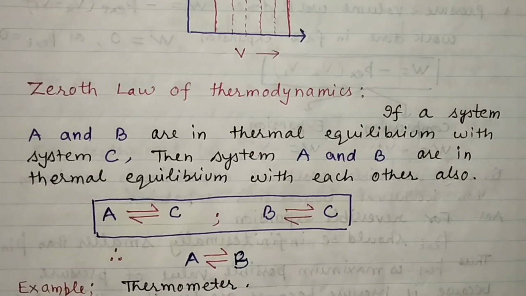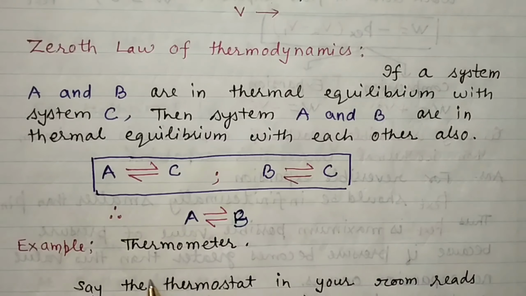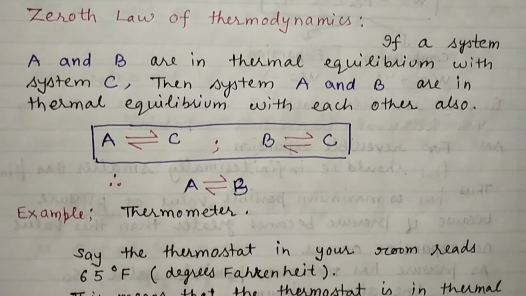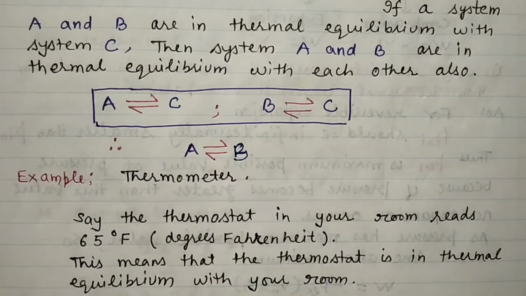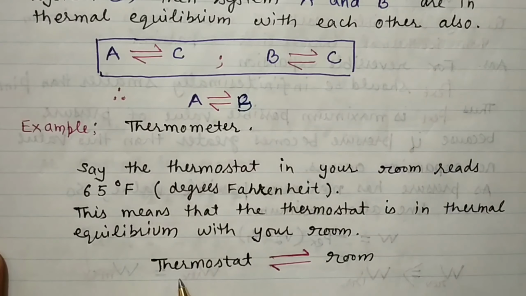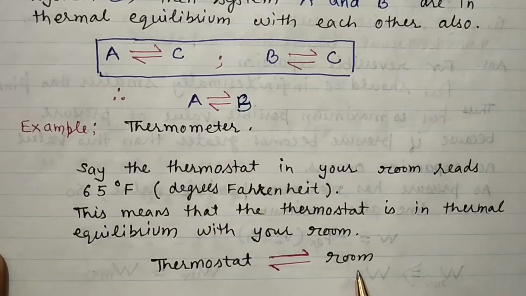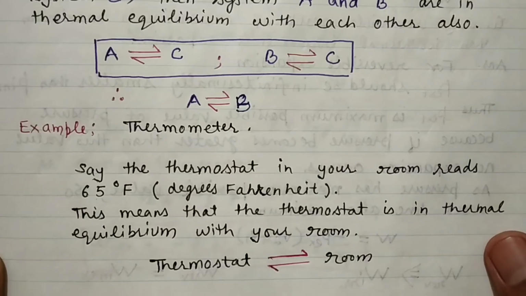This is the zeroth law of thermodynamics. Examples we have, best example is the thermometer, right? Say for example, the thermostat in your room reads 65 degrees Fahrenheit. This means that the thermostat is in thermal equilibrium with your room, or one can write there is a thermal equilibrium between thermostat and your room. Thermostat and room, they are in thermal equilibrium. Both will have the temperature 65 degrees Fahrenheit. So this is the zeroth law of thermodynamics.